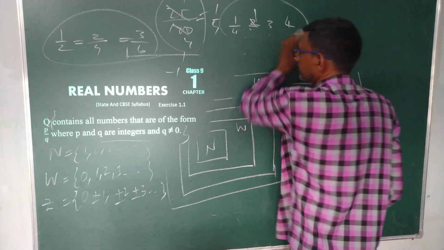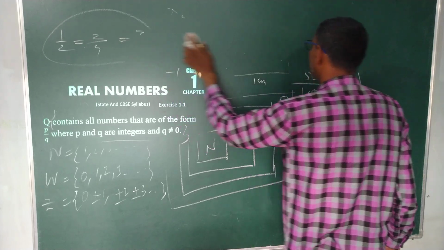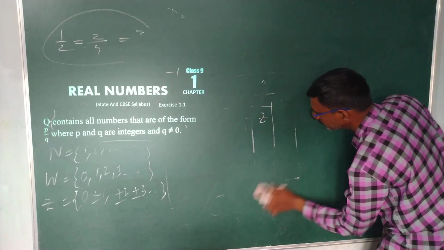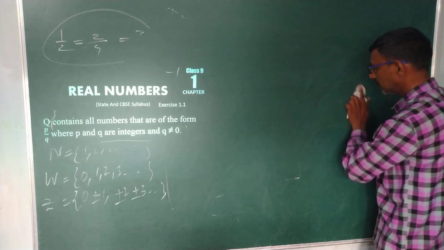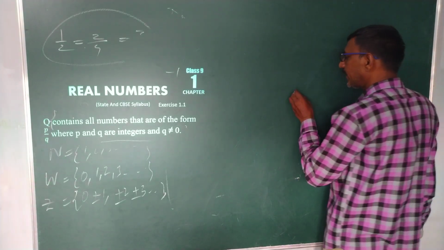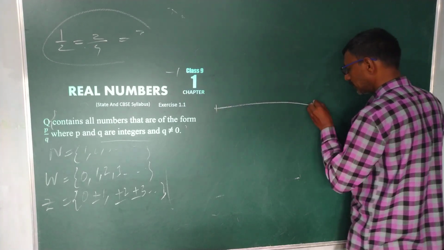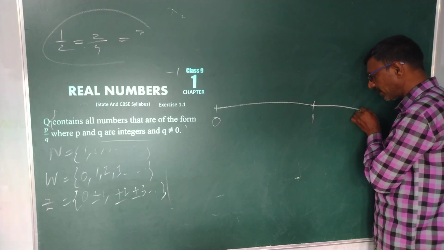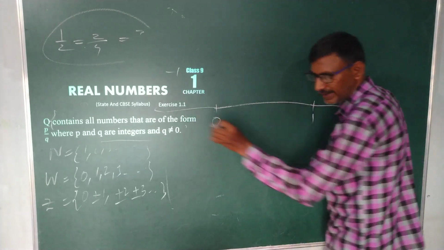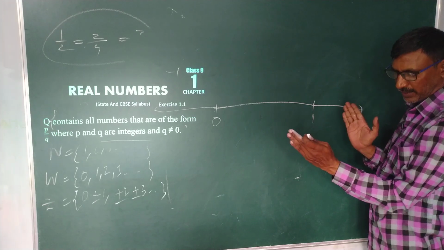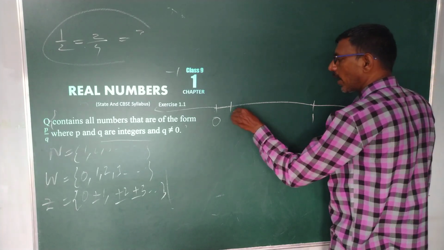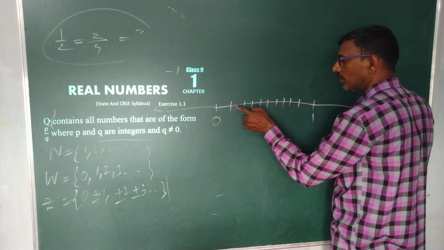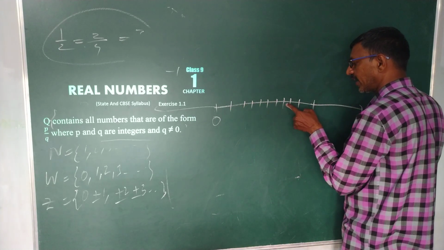Suppose I take the same number line. See here. Say this is 0 and this is 1. The number line goes on like this only, but we will take only this part, 0 and 1. 1, 2, 3, 4, 5, 6, 7, 8, 9, 10.